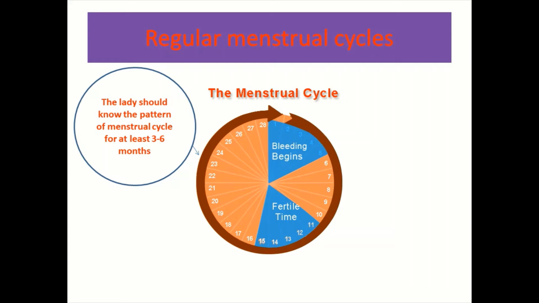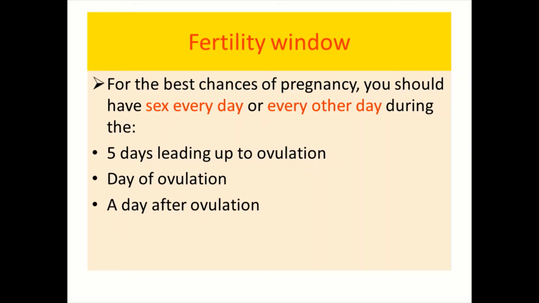So to know whether the lady is ovulating, that means releasing eggs cyclically, a lady should know her menstrual cycle well, and she should know the frequency of her menstrual cycle, how frequently the menses comes. Is it every 28 days, every 27 days, every 26 days, or like this, and for how long the menses or bleeding will stay. So a lady should know her pattern of menstrual cycle for at least 3 to 6 months.